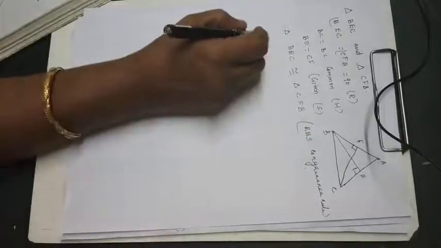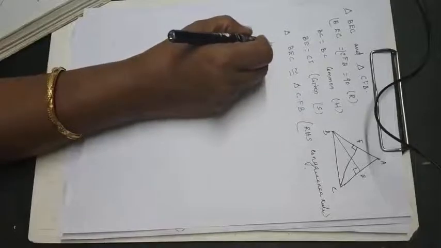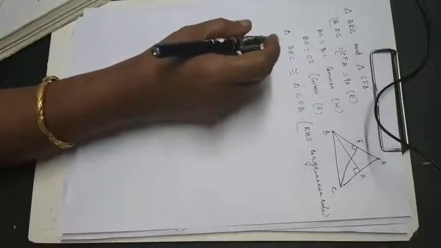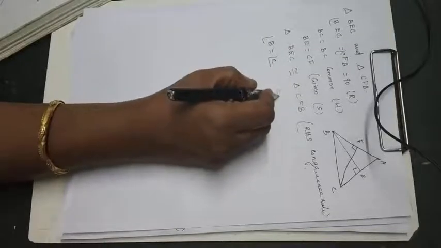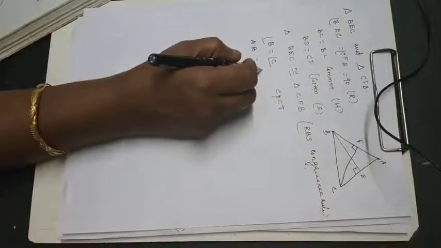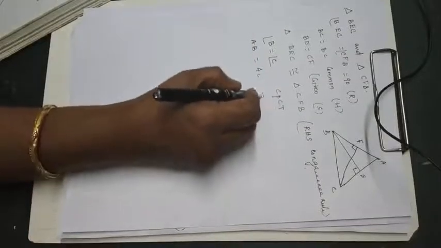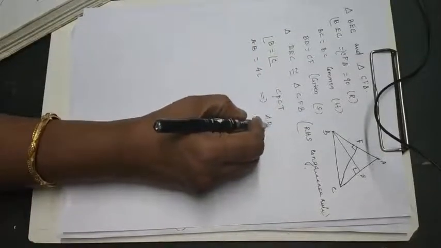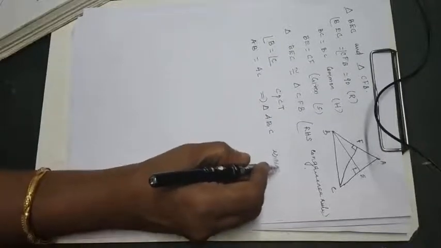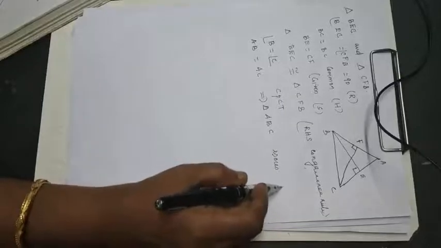Now angle B equals angle C, you can take angle B equal to angle C, by corresponding parts of congruent triangles. Angle B equals angle C means what? AB equals AC. That means ABC is an isosceles triangle. Two sides are equal, so isosceles triangle.